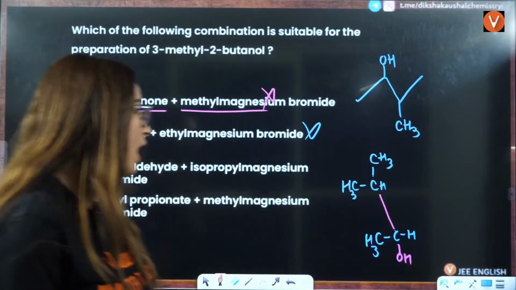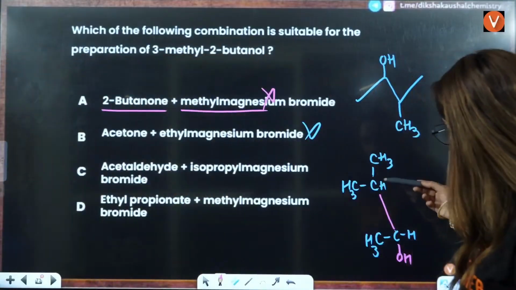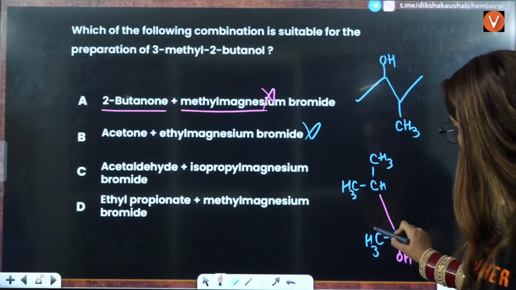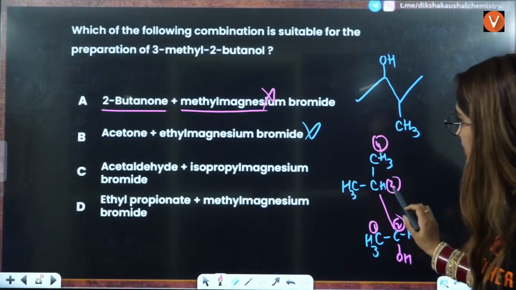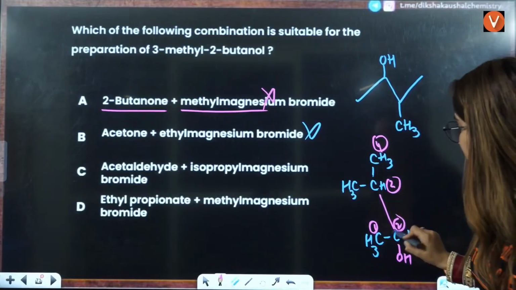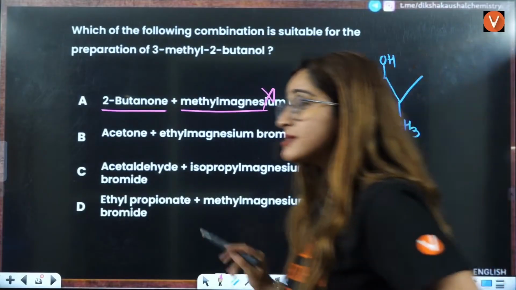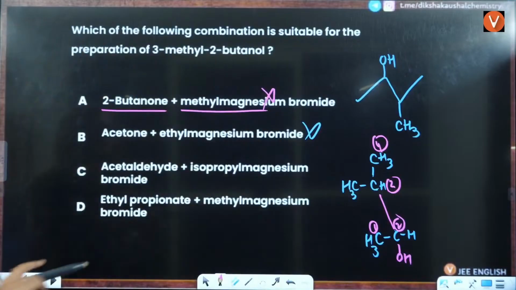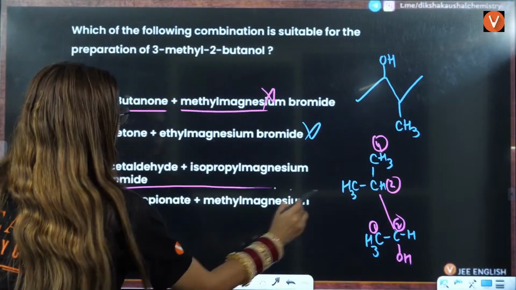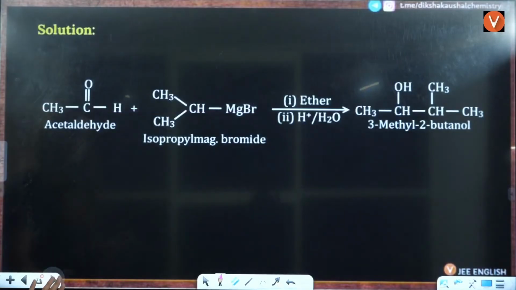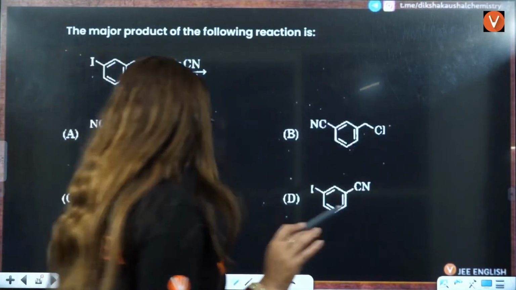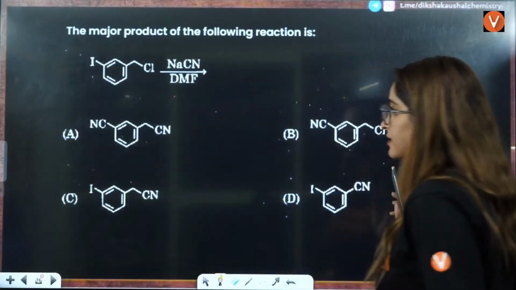So here this is 1, 2, 3, 4. On the third position, you have methyl. On the second position, you have OH. That means this is possible here. That means C is going to be the correct answer here. So you have to solve everything to get the answer, right?